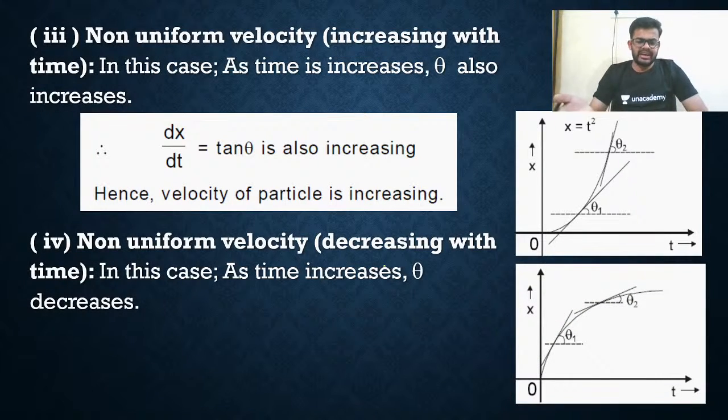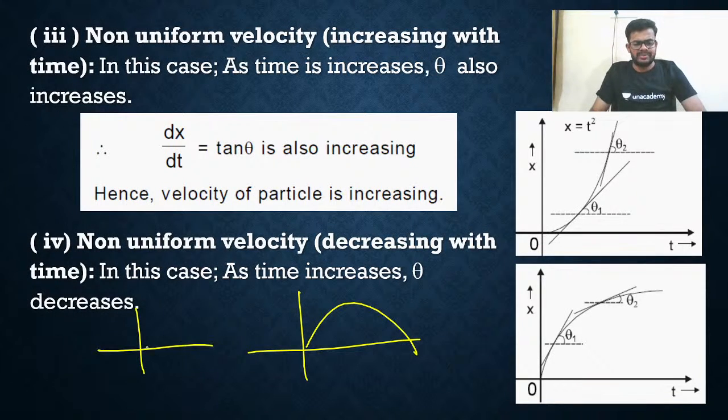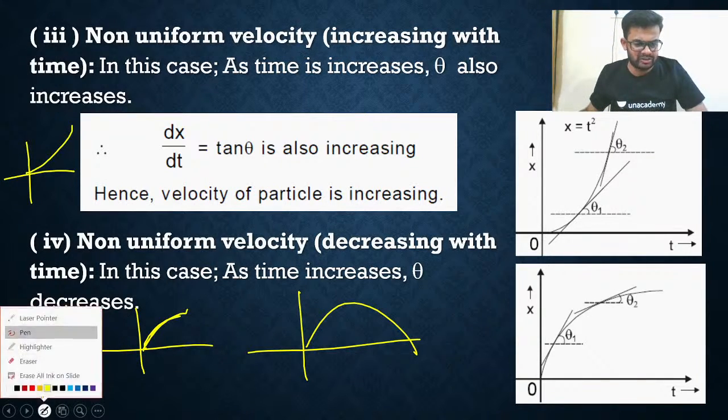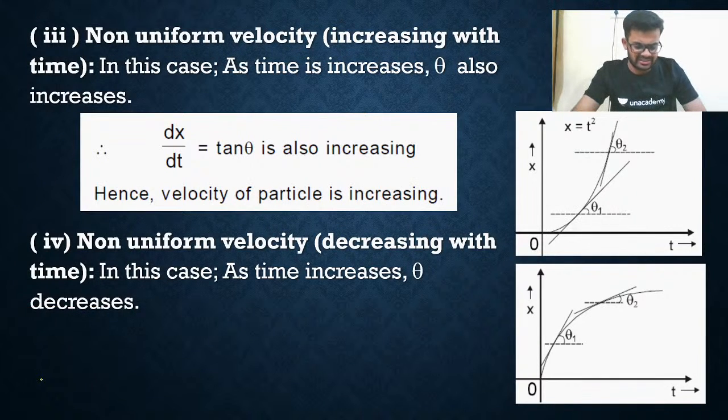Negative acceleration means it should be a downward parabola. So I have drawn it like this, so it is just some part of that. That's all. This is for negative acceleration, and this is for positive acceleration. These things I have already explained to you, so let us not waste our time on this. Let's move ahead.